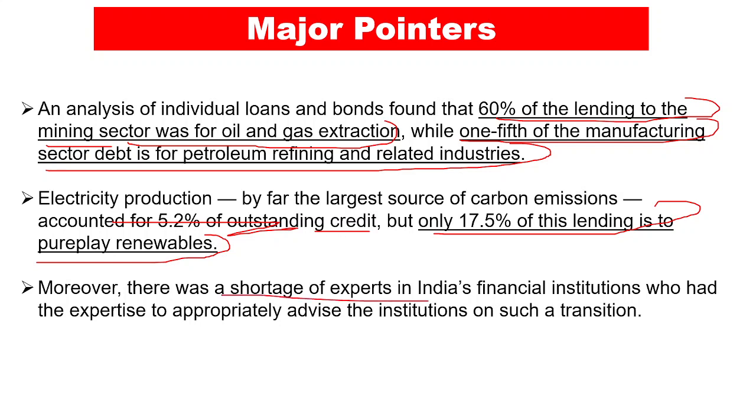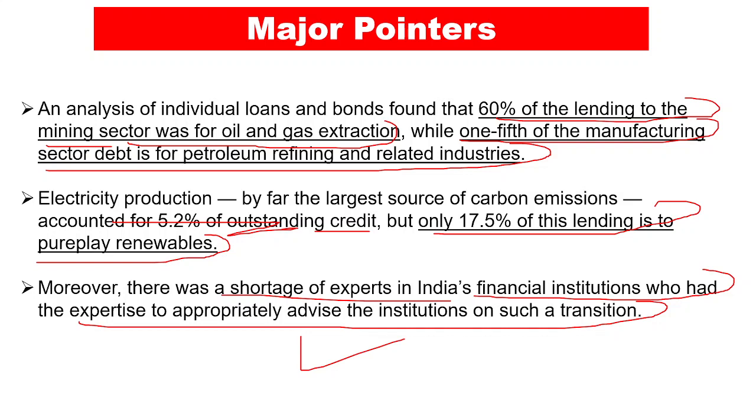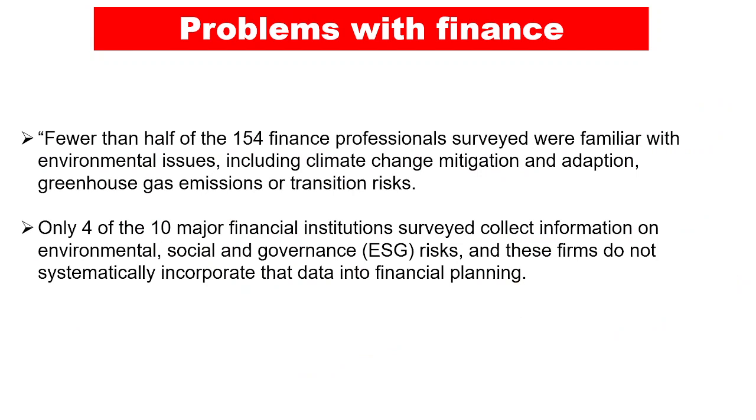There was a shortage of experts in India's financial institutions with the expertise to appropriately advise them on such a transition from non-renewable to renewable sources of energy. All the financial advisors and officers lacked information regarding it.